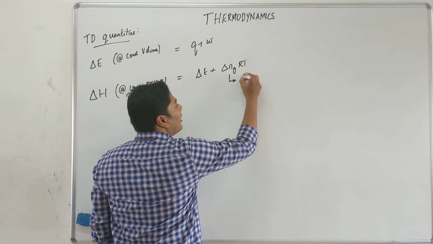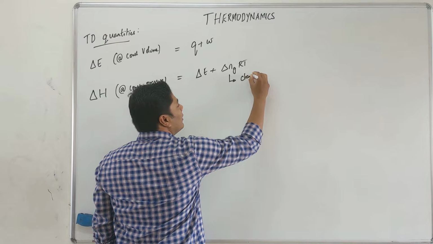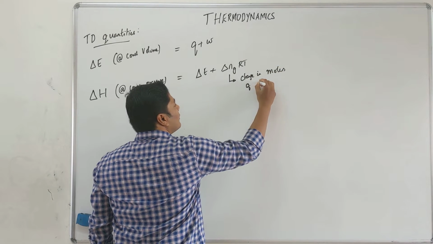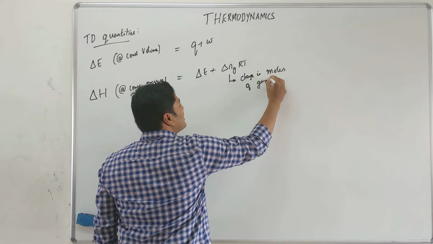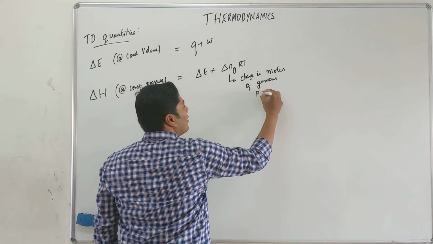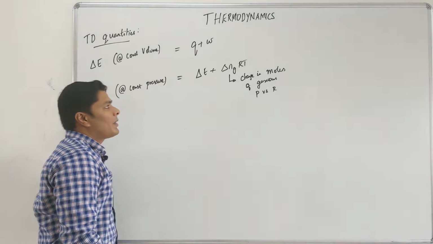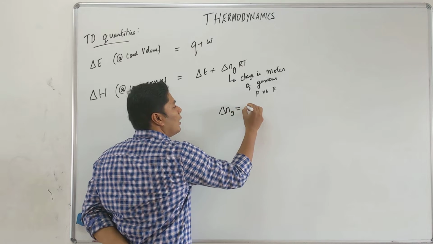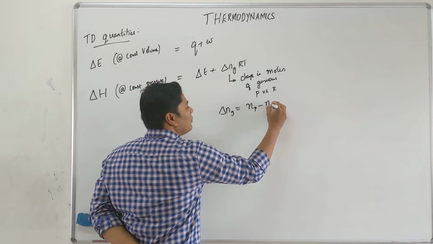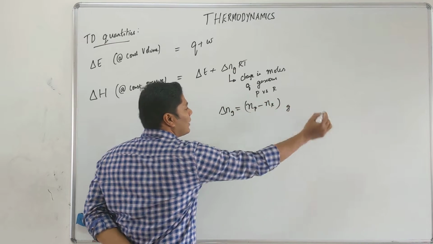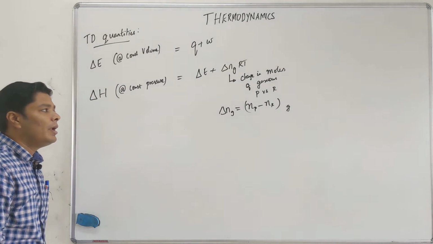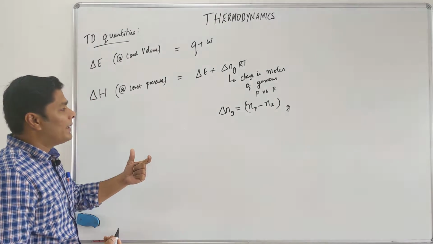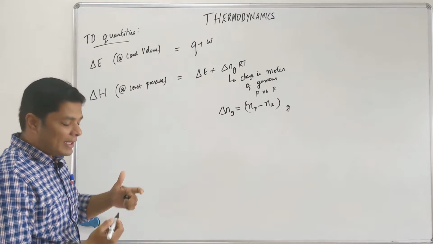your change in moles of gaseous, it's important, this is gas, gaseous product versus reactant. This is nothing but moles of products minus moles of reactants that are gases alone. Other things are not counted, solid, liquid, aqueous, they are not counted, just straightforward delta Ng. This is an important one because calculation can come straight based on this, and it has come.